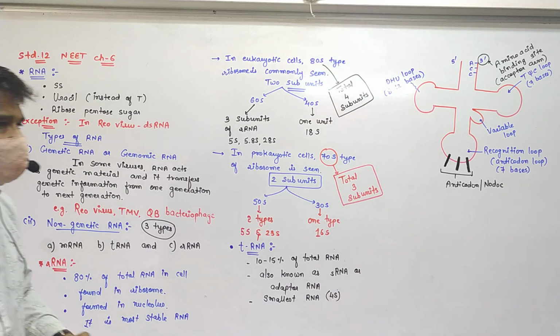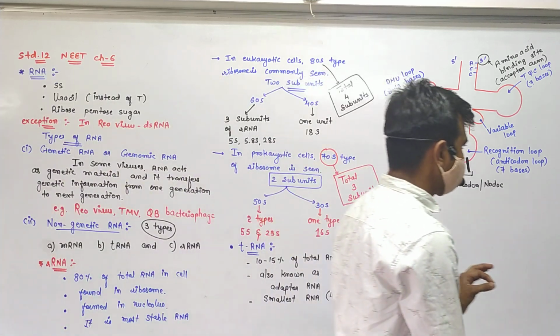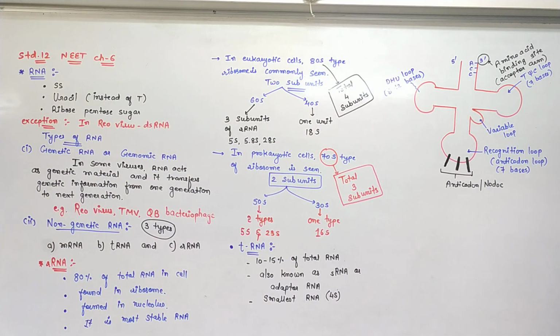On the mRNA strand, you know that each and every protein is synthesized by methionine, always.